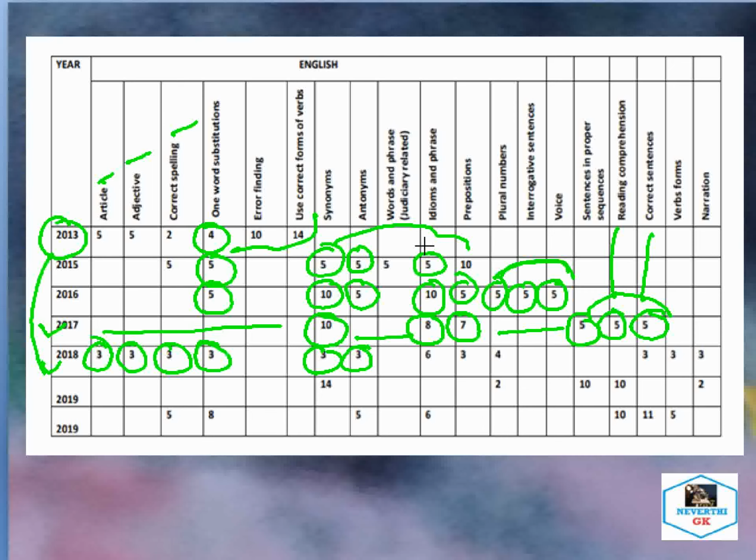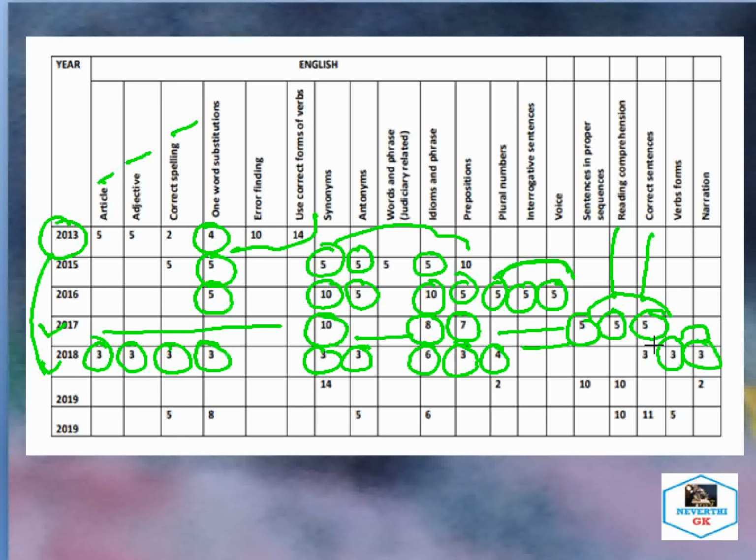As far as idiom and phrase is concerned, 6 questions are asked, and preposition again is followed in 2018 as well. Three marks questions are asked, plural numbers, then again 4 marks. Again, like earlier questions, 3 marks from voice and 3 marks from narration. These two portions are newly added.